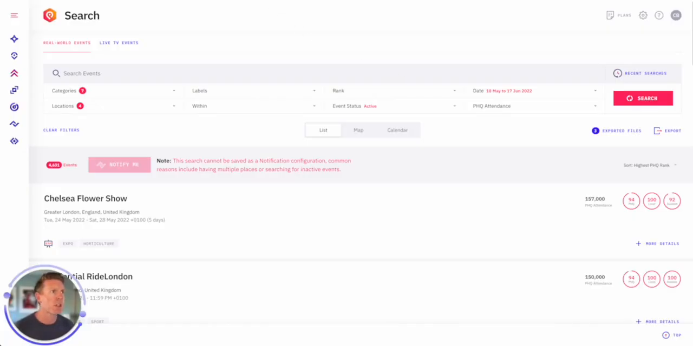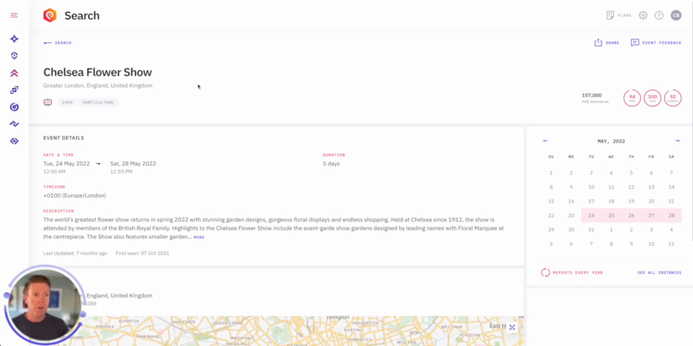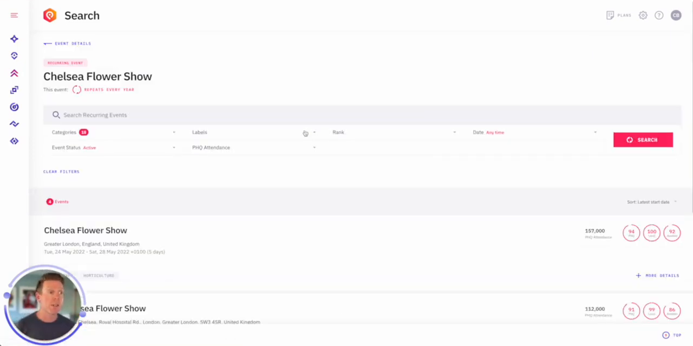So let's jump into Chelsea Flower Show. On this one, you can see the title, the description, the duration, how many people we're predicting are going to attend it, so 157,000, and the ranks associated. On this one in particular, you can see all the instances. This is a recurring event over time, and you can see that change over time as well.